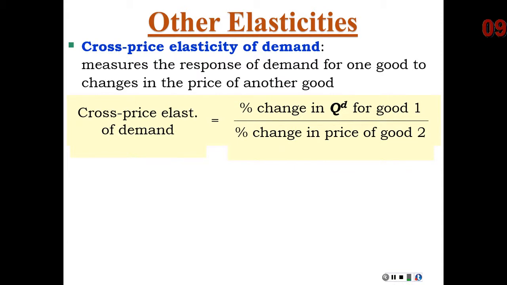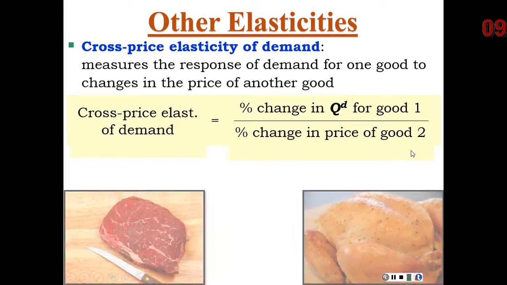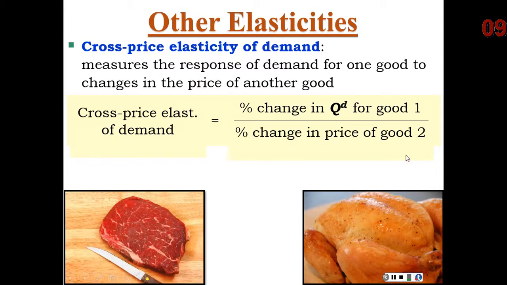We're going to have the percent change in quantity demanded for good one, say pizza, in the numerator, and the percent change in the price of hamburgers or burritos in the denominator. That's what we're going to look at. And so let's just say it's beef and chicken, right? If the price of beef goes up, what would we anticipate might happen to the demand for chicken? That's what we're looking at.